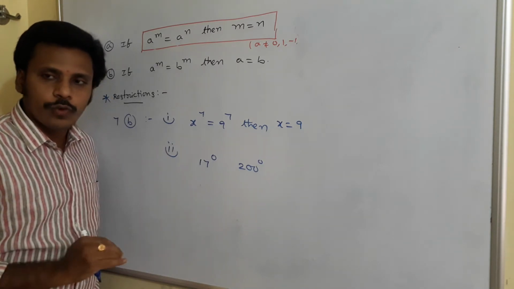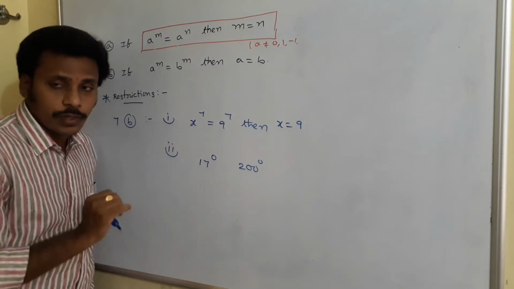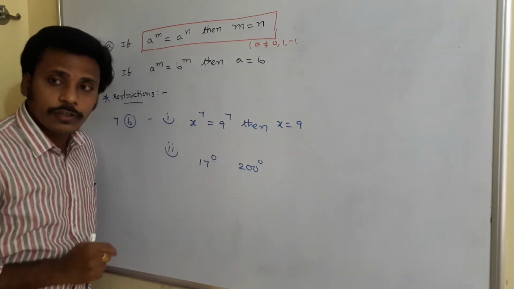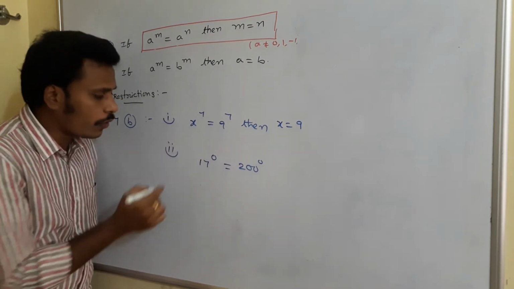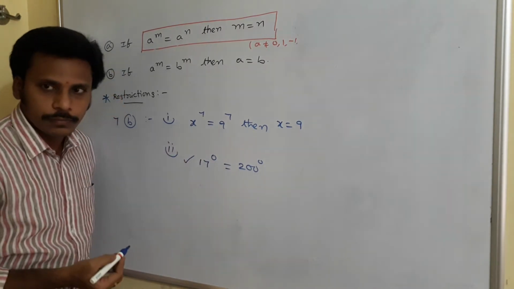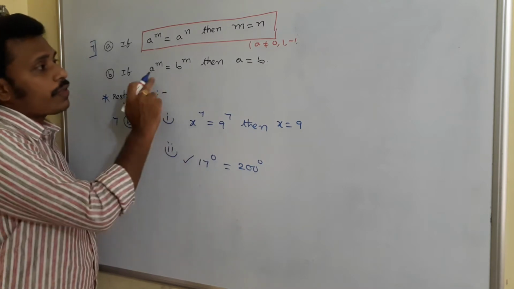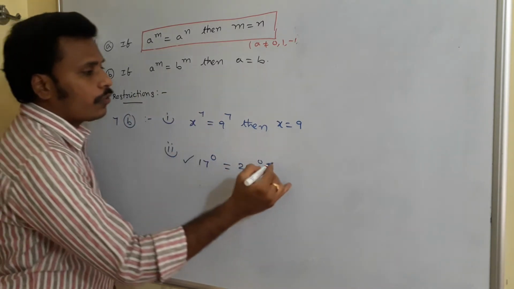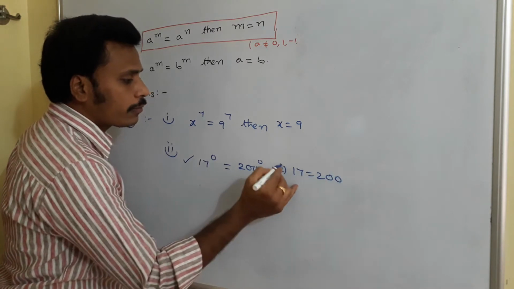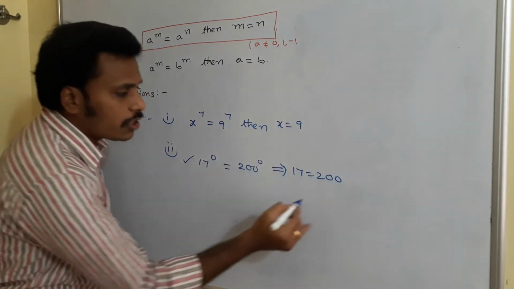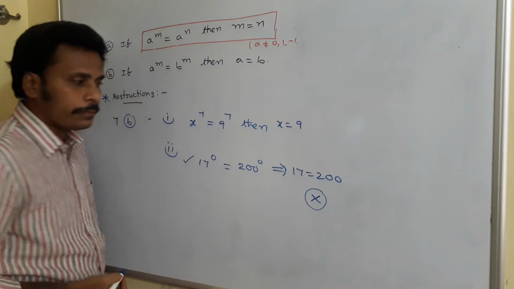What do you say about 17 power 0? Anything to the power 0 is 1, right? So 17 power 0 is 1. What do you say about this 200 power 0? That is also 1. So this is 1, that is 1, these two are equal, this is always true, we know it. Now if you apply this second law, powers are equal, then according to this we will write that 17 is equal to 200. But 17 is equal to 200 is a wrong idea.